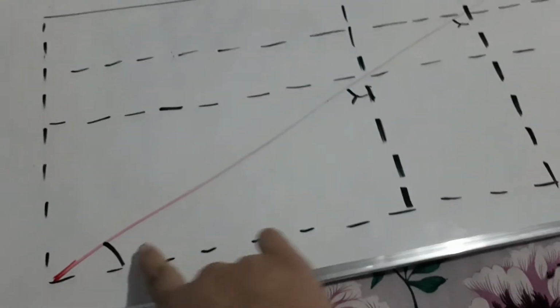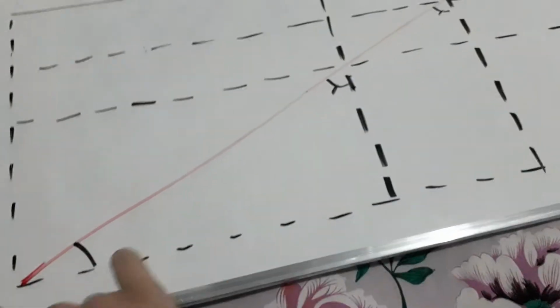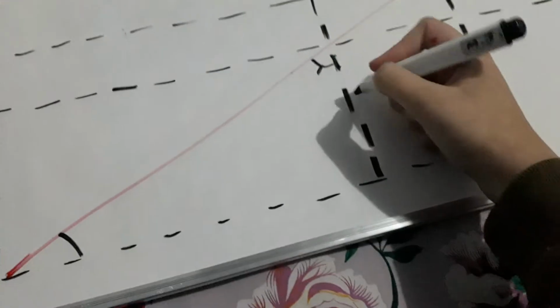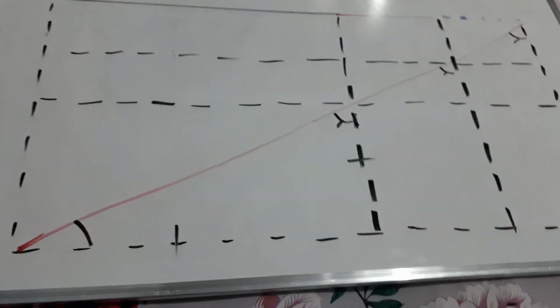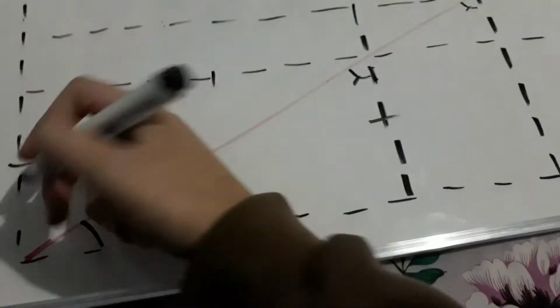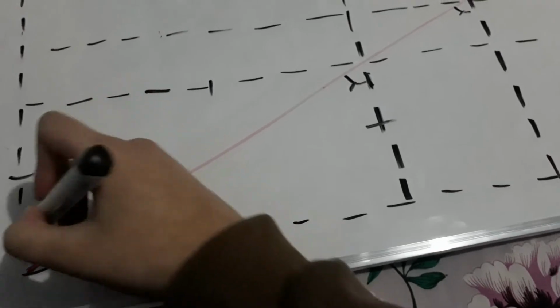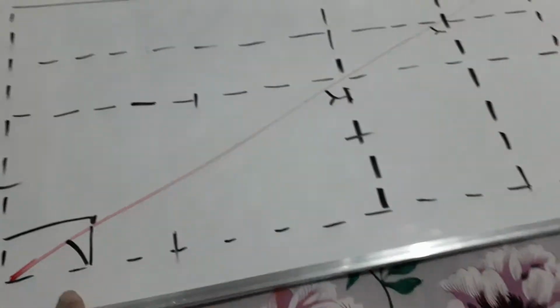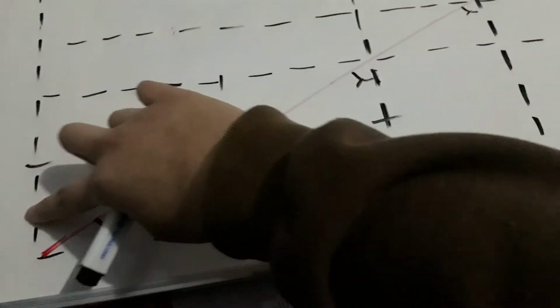Well, as this is equal to this and this is a triangle, we are going to have that this is an isosceles triangle, this side is equal to this side. And as this is a parallelogram, the opposite sides are equal, therefore we're going to have four sides equal. As we did this with a right angle in the beginning, remember we did a right angle.